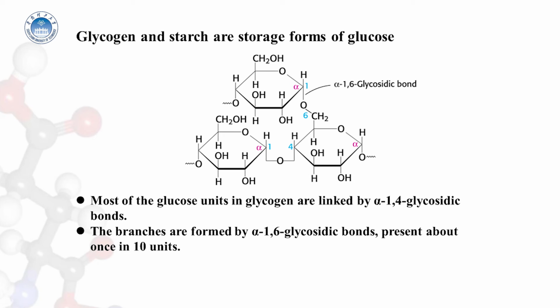Glycogen and starch are storage forms of glucose. Glucose is an important energy source in virtually all life forms. However, free glucose molecules cannot be stored because in high concentrations, glucose will disturb the osmotic balance of the cell, potentially resulting in cell death. The solution is to store glucose as units in a large polymer, which is not osmotically active.